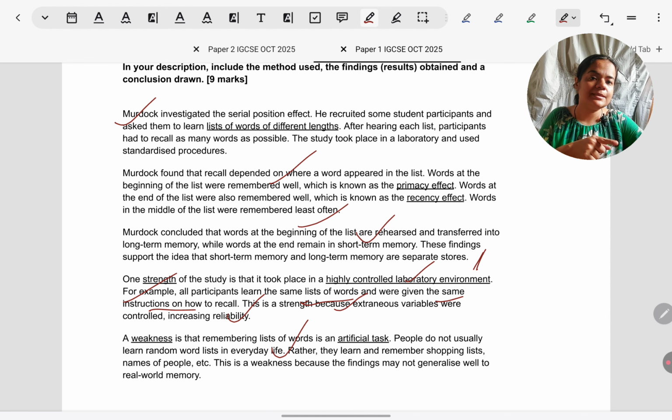Explanation is there how it increases reliability, because then these things are not confounding or extraneous variables. They have been controlled. That is why reliability increases. So make sure to write like this.